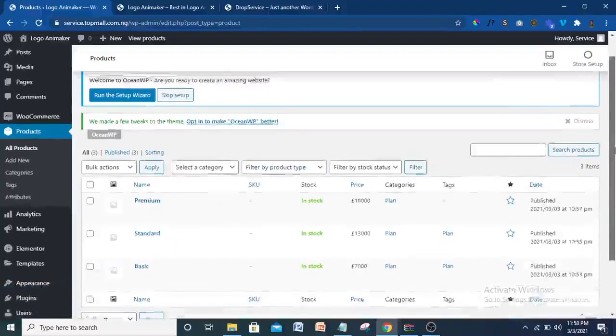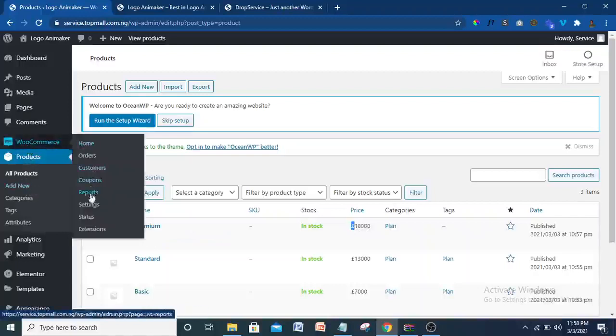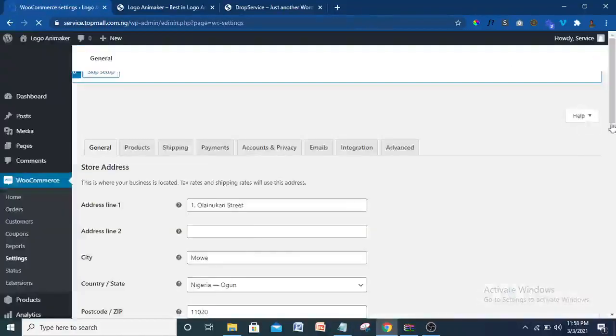So the next thing we are going to do now, let's come back to Woocommerce. You know, it is in pounds here. That's in euro. Okay, let's change it to naira or dollars. So just come to Woocommerce here. Come to setting. Click on setting. So from there we can actually change the unit to what we want to change it to.